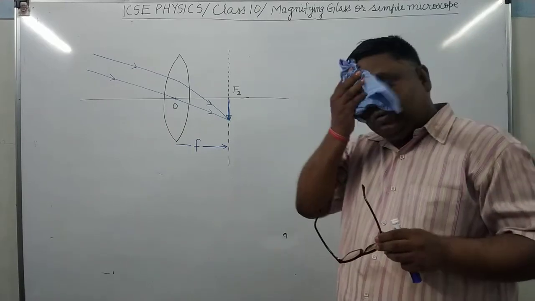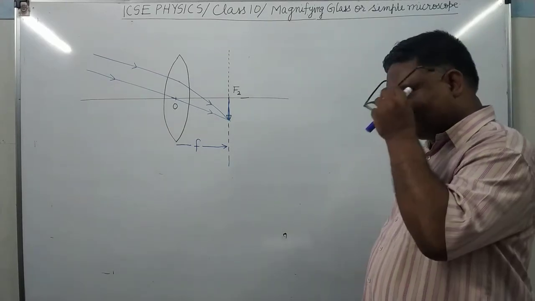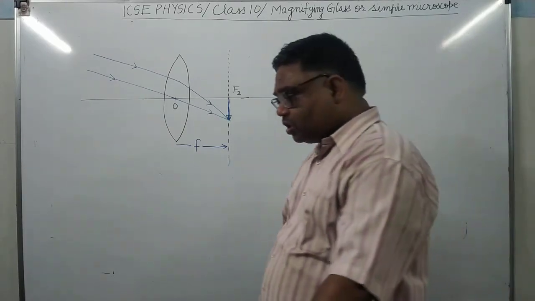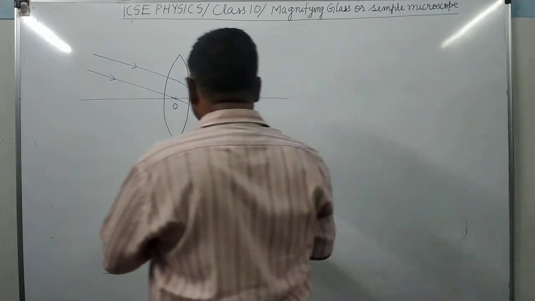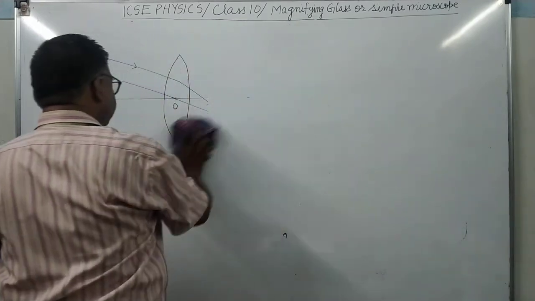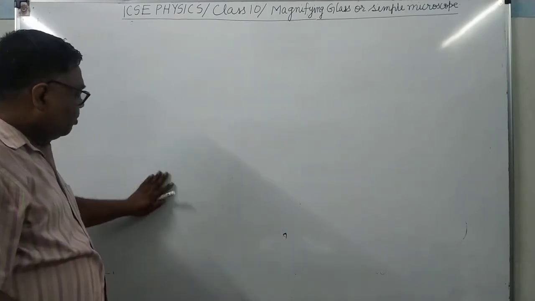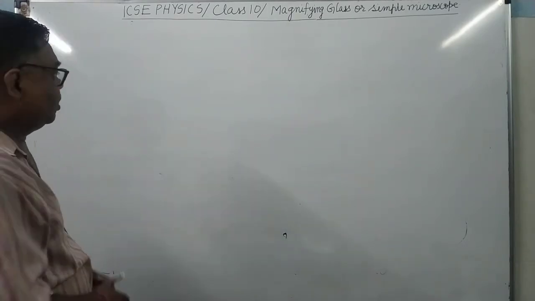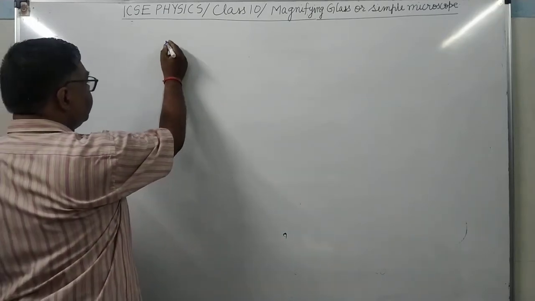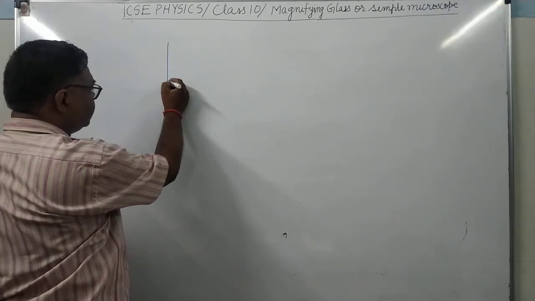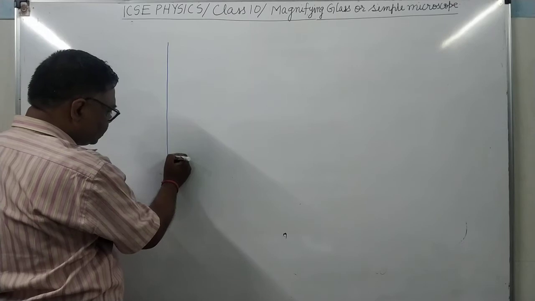Now how will you accurately determine the focal length? In order to determine the focal length accurately, there is one more experiment in which, besides the lens, one retort stand will be required. A retort stand you can see in the chemistry lab.